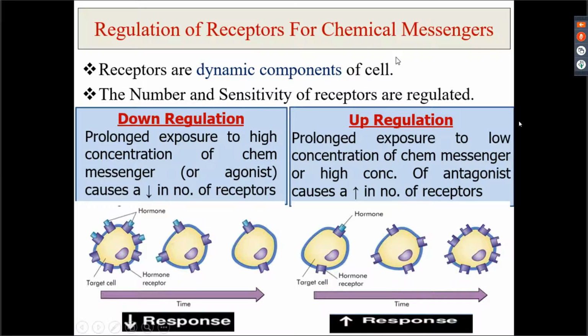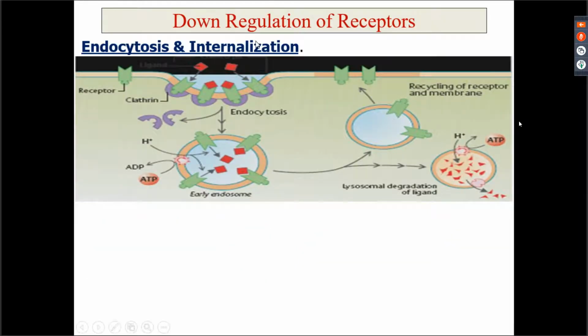Now, how does down regulation occur? How is down regulation brought about? So this diagram is basically showing you one of the mechanisms of down regulation of receptors. Here you see this is a chemical messenger. Now this chemical messenger has receptors, membrane receptors. So this must be a protein or a peptide, right? So once this binds to this receptor, the receptor ligand complex is taken up by the cell by